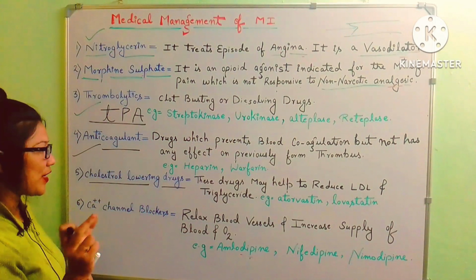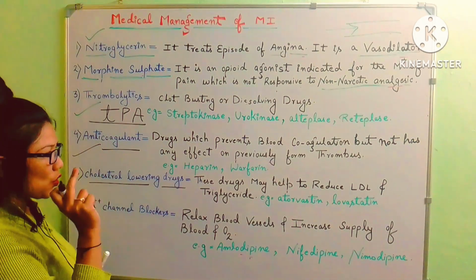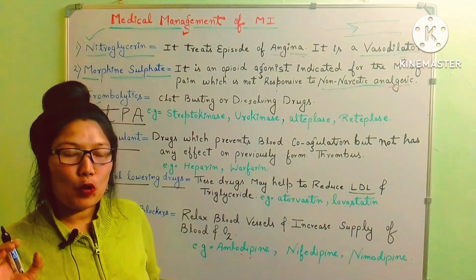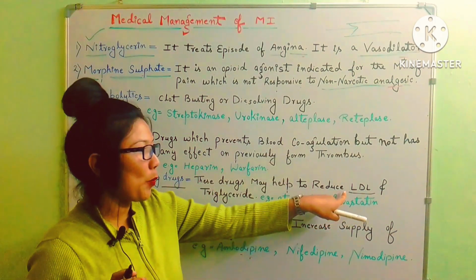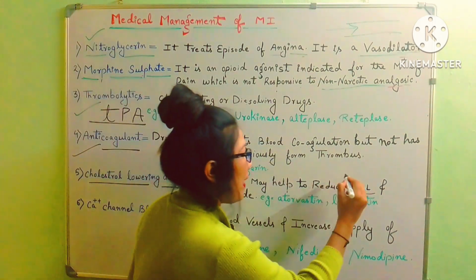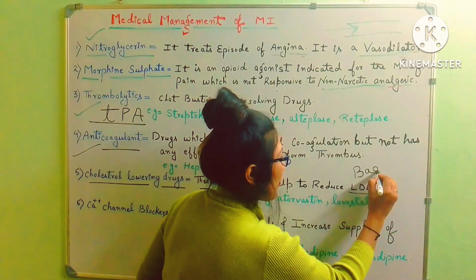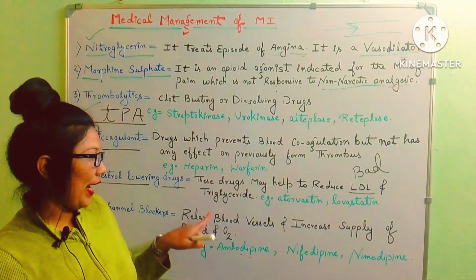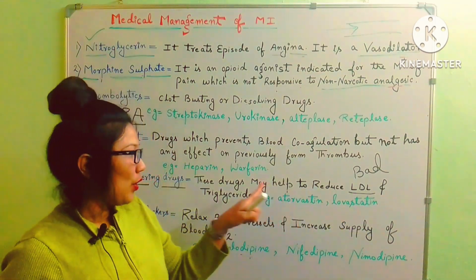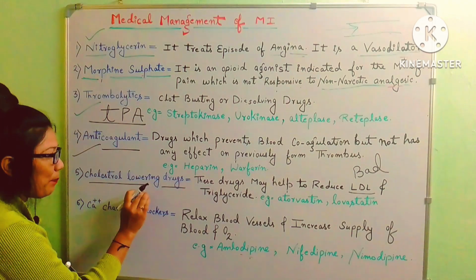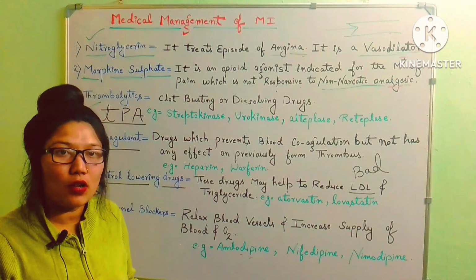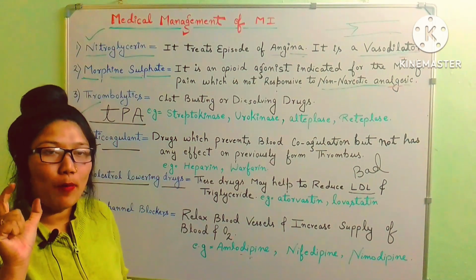The name itself signifies it is lowering the cholesterol. So these drugs may help to reduce LDL cholesterol, meaning low density lipoproteins. These are lowering the low density lipoprotein, which is also known as bad cholesterol. Okay, so it is stopping the formation of LDL cholesterol and triglycerides. Examples are atorvastatin and lovastatin. This drug also helps in increasing the amount of HDL cholesterol, which is a good cholesterol for our body.